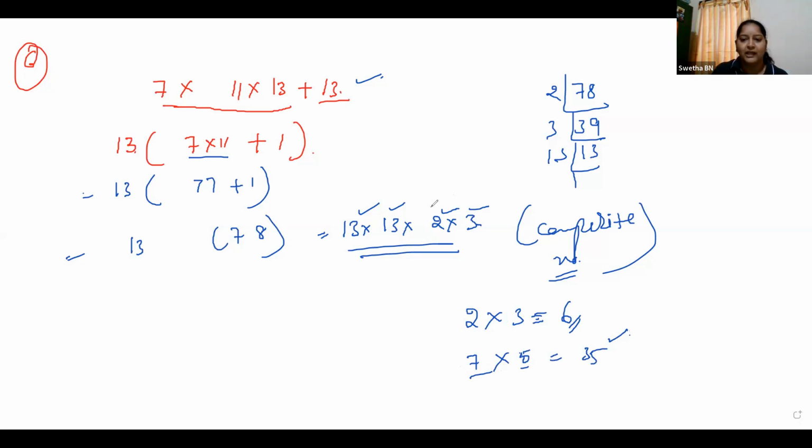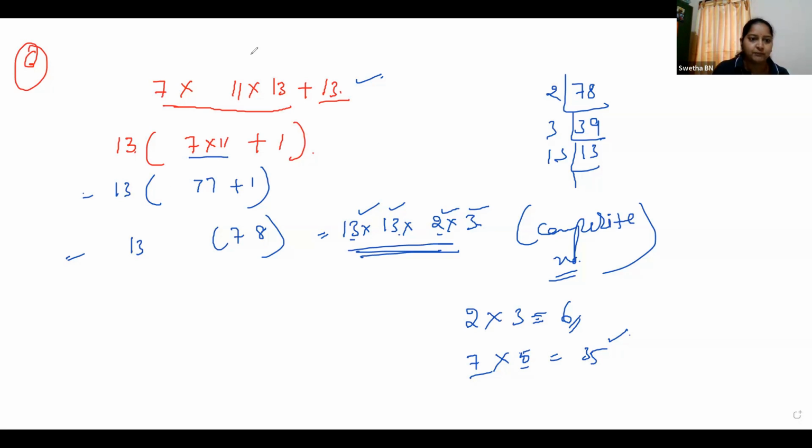So like that, we have got 13 into 13 into 2 into 3. So this is a product of prime numbers, so it becomes a composite number. Okay, good, Shreya. You understood, right? What about Panchami? Did you understand how to prove it is a composite number? Yes, ma'am.